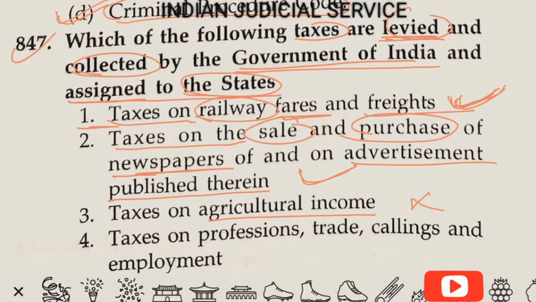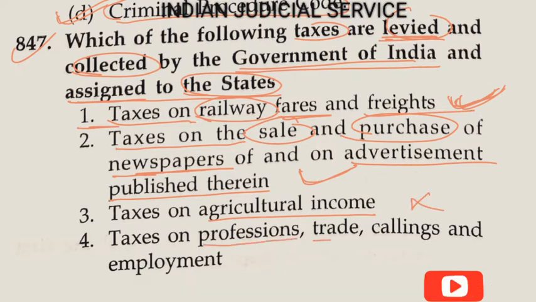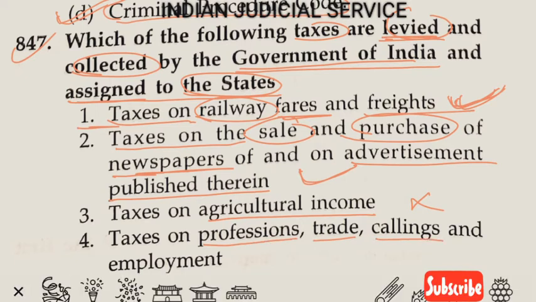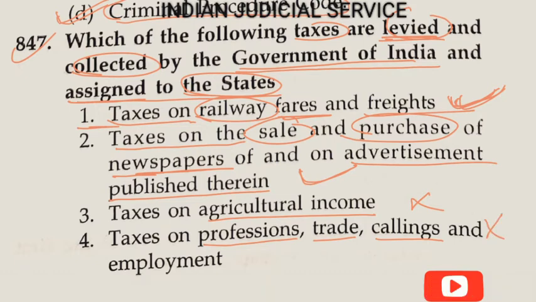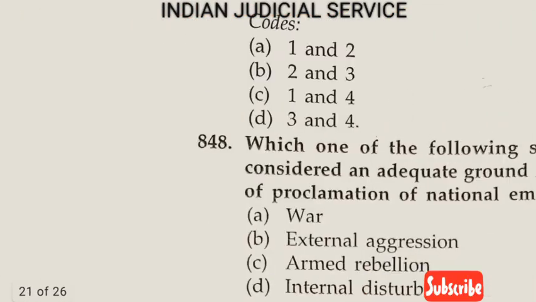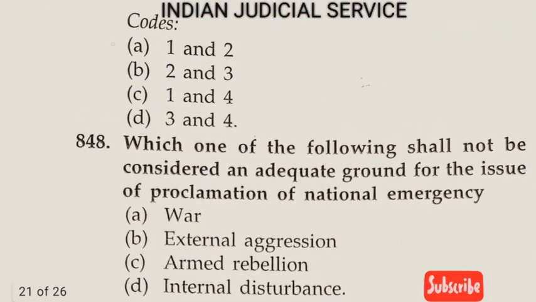Now fourth one, the taxes on professions, trade and callings and employment. So it is also levied and collected by the state government. So third and fourth are not related to the question. Only first and second are there. So the code first and second is our answer. So option A is correct here.